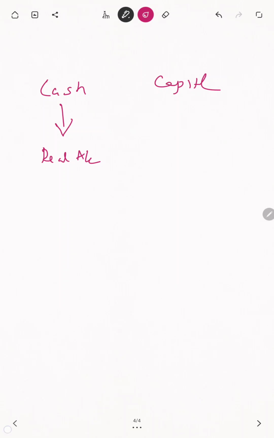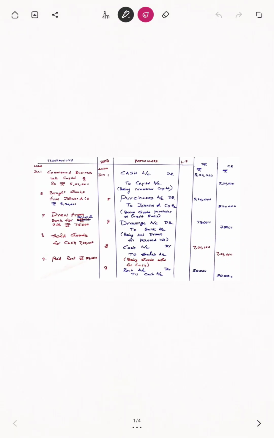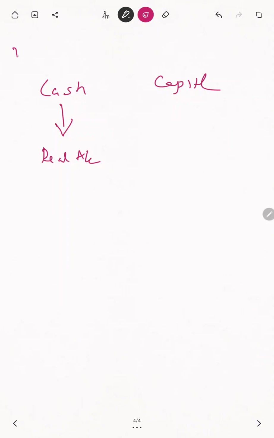I am writing the date. What is the first transaction date, my dear student? That's very important. Jan 1. So I am writing in the description Jan 1, because then only you understand this. One is cash, another one is capital. Cash is not an individual name, it is not an expenditure, so no doubt it is things only, it is a real account. Capital means what? No doubt, it comes under personal account.